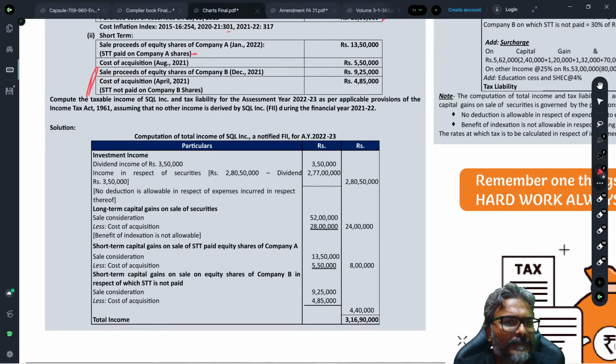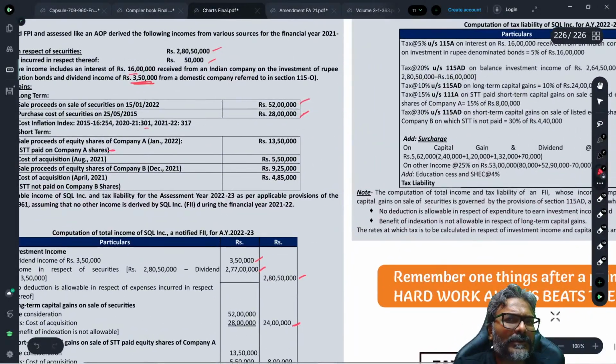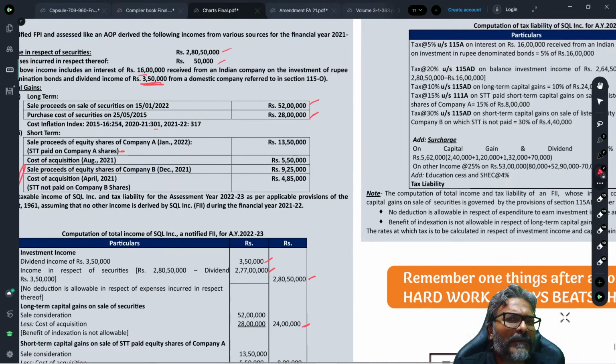Now, coming to this one, dividend income 3,50,000. Income on securities, so minus dividend income, 2 crore 77 lakhs. So 2,80,000, students. Okay. Long-term capital gains 24 lakhs. Now students, be careful. I have not assumed it is 112A long-term capital gains, students. I have not assumed it is a 112A capital gains.